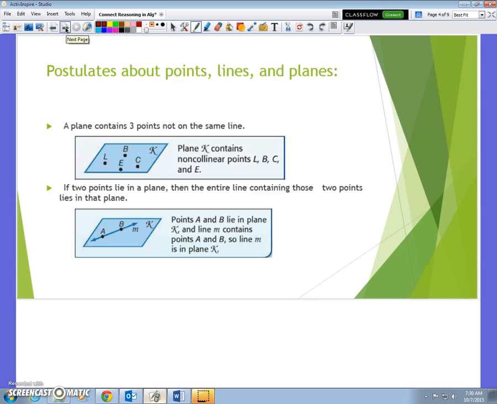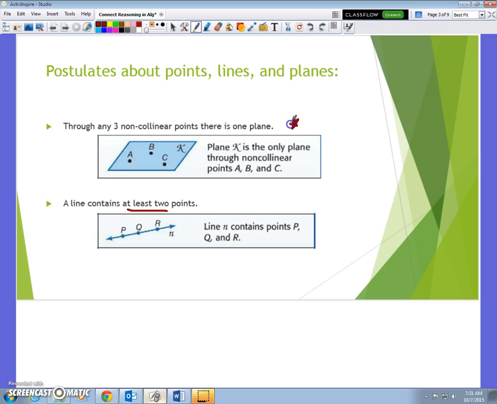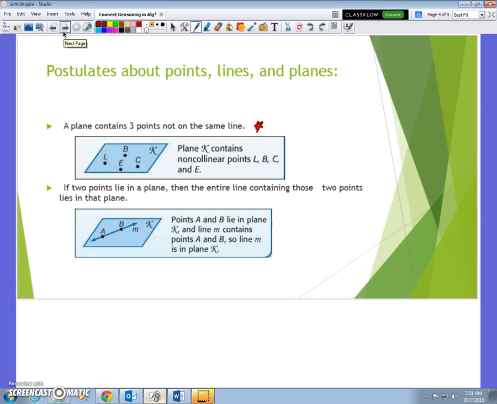Take a look at this next part here. A plane contains 3 points not on the same line. So plane K contains non-collinear points L, B, C, and E. Okay, so this one is actually kind of similar to this guy. A little different, but kind of similar. It takes 3 points that are non-collinear, and you could put a plane through them. And this guy says a plane contains 3 points not on the same line. So very similar. A plane contains many different points. Infinitely many. They might not all be labeled, but they're all there.